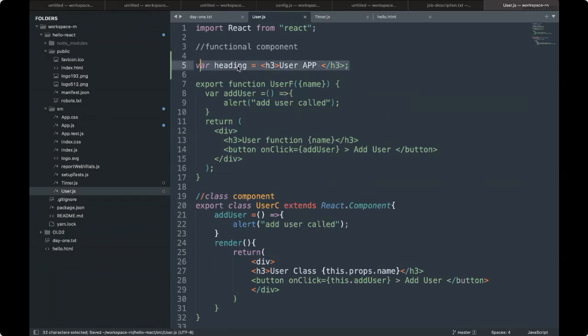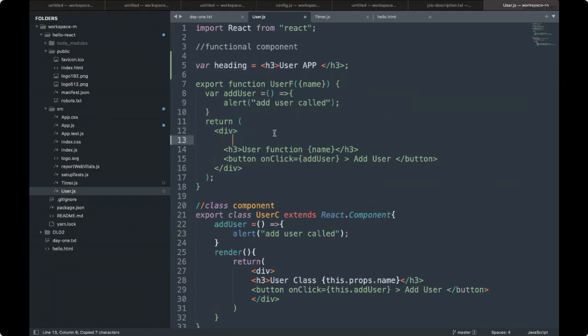And here in our application, I'm using this heading.